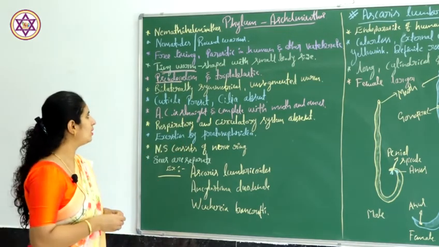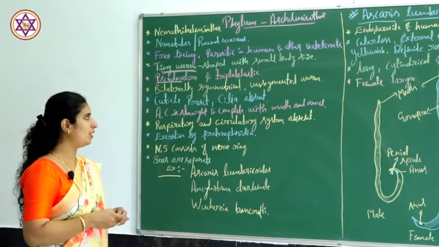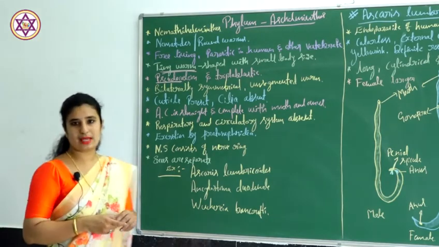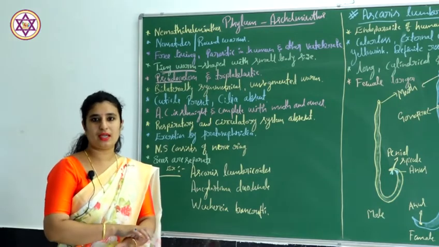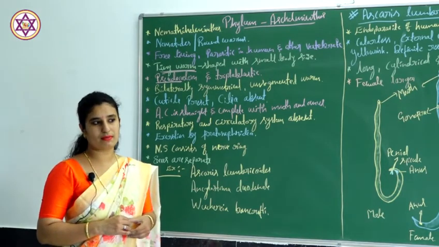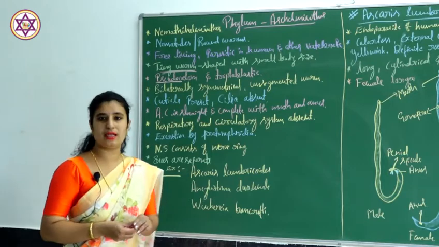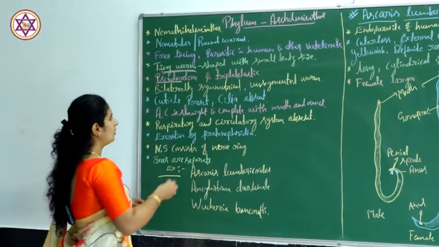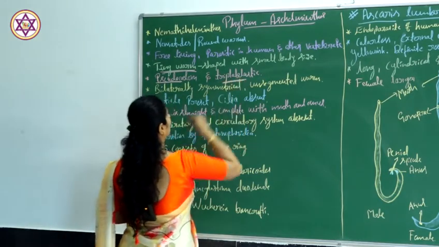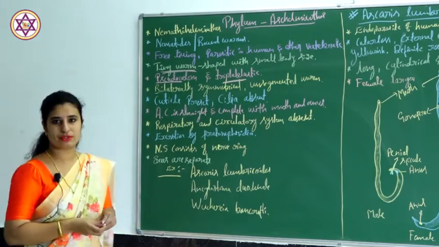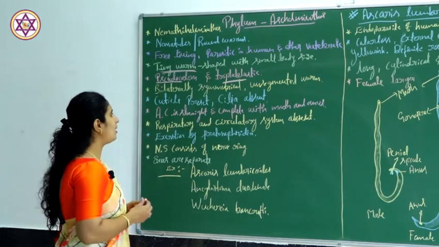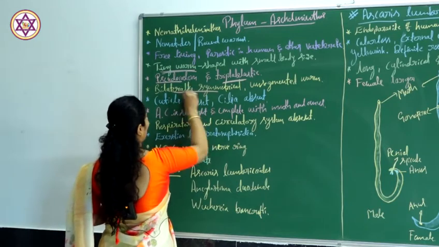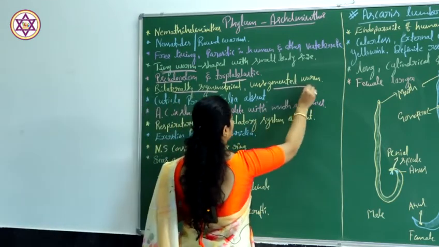Organisms having the false body cavity, and they are triploblastic, which means the body wall is made up of three germ layers: outer ectoderm, middle mesoderm, and the inner endoderm. Triplo refers to three germ layers. They are bilaterally symmetrical and have an unsegmented body.